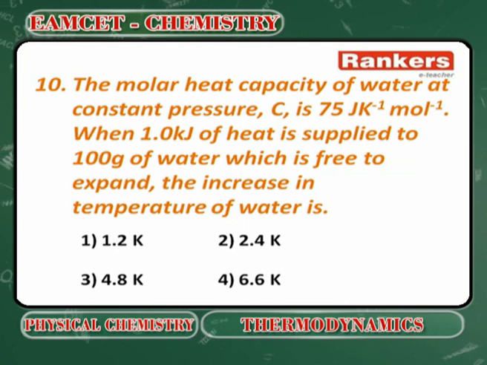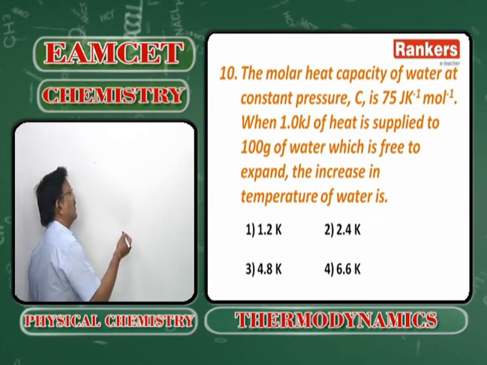The molar heat capacity of water at constant pressure Cp is 75 joules per Kelvin per mole. When 1 kilojoule of heat is supplied to 100 grams of water which is free to expand, the increase in the temperature of the water is? What is the relation?